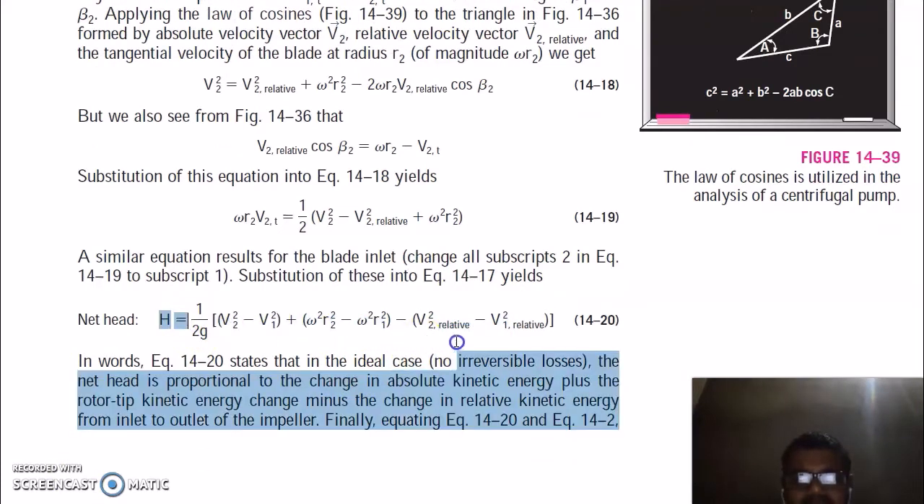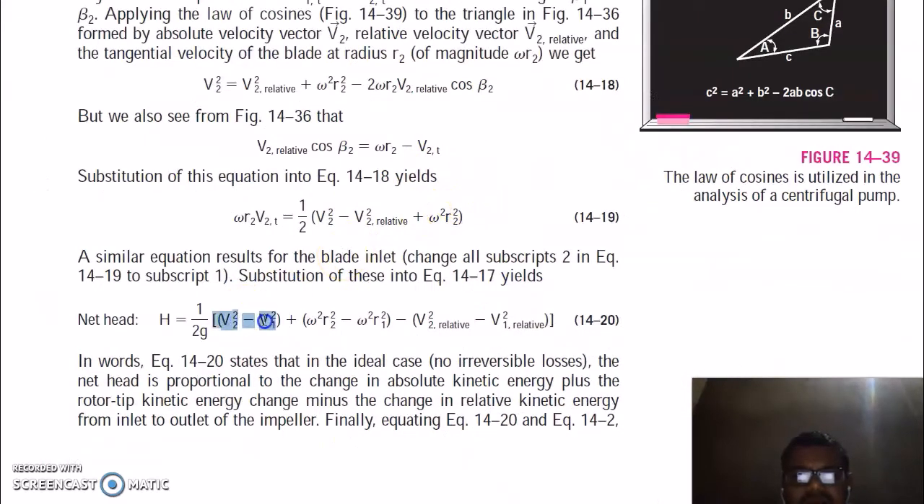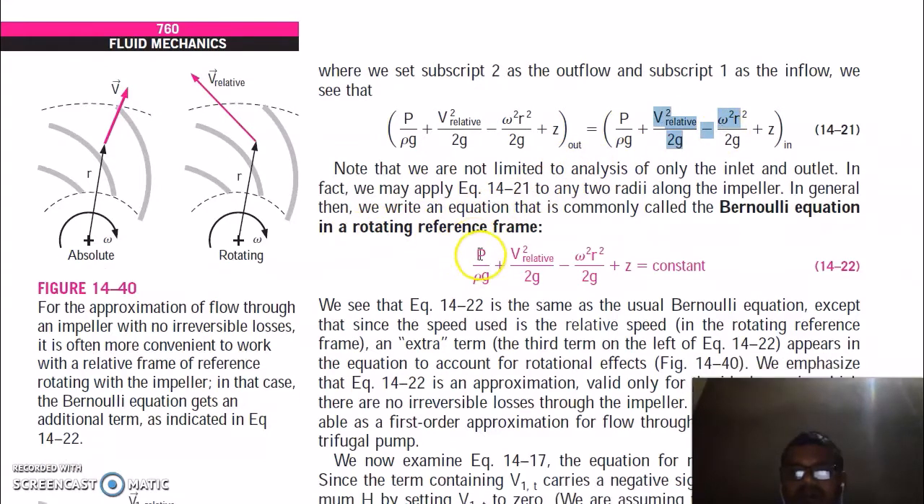Now you can replace this head in Bernoulli's equation at the two sections, outlet and inlet, and when you replace the head, the two terms will cancel out with the Bernoulli's equation term, and you will get this equation. Note that we are not limited to analysis of only the inlet and outlet. You can use this equation for any two radii along the impeller in general. Then write an equation that is commonly used as the Bernoulli's equation in a rotating reference frame. You can generalize this, so you can use this equation at any point on the impeller.